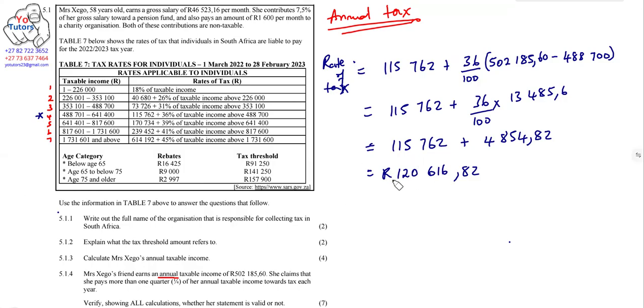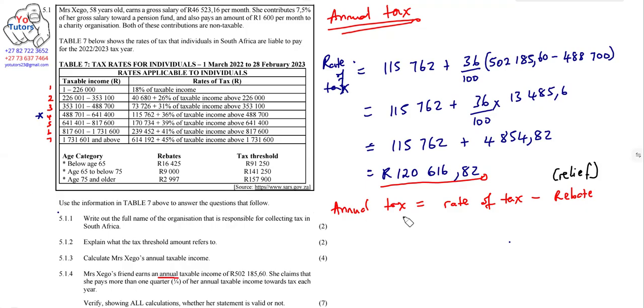what do we need to do now? We get the annual, which is the rate of tax in this case, rate of tax. And now what do we need to do? We need to get the annual tax. So let's look at annual tax here. How do we get the annual tax? We say the rate of tax minus the rebate. Remember, we said we talk about this rebate as our relief. The relief, okay?